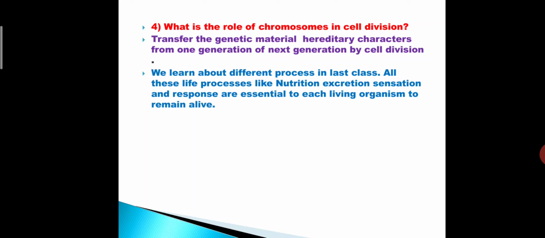And we learned about different processes in the last class. All these life processes like nutrition, excretion, control and coordination or sensation, response are essential to each living organism to remain alive.